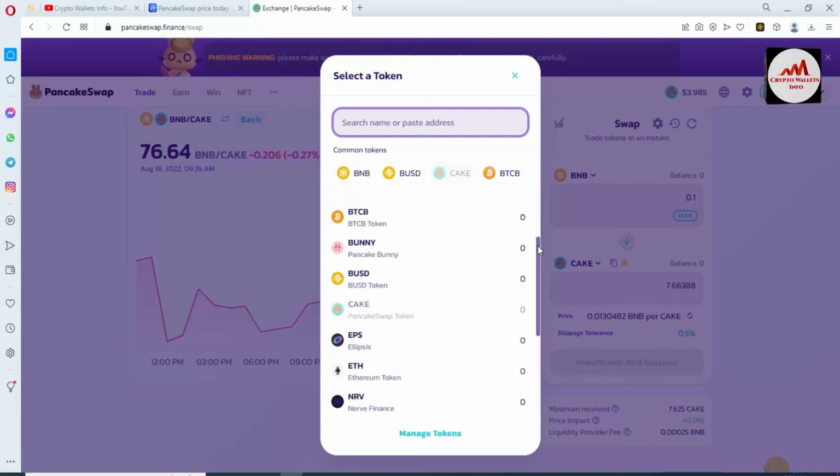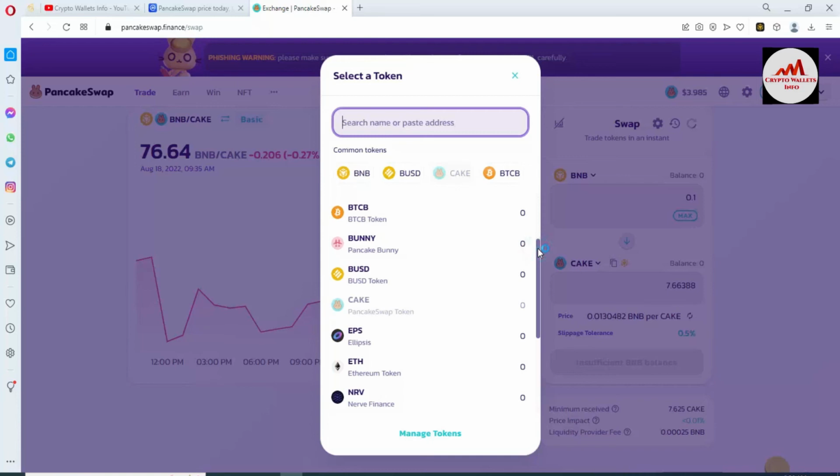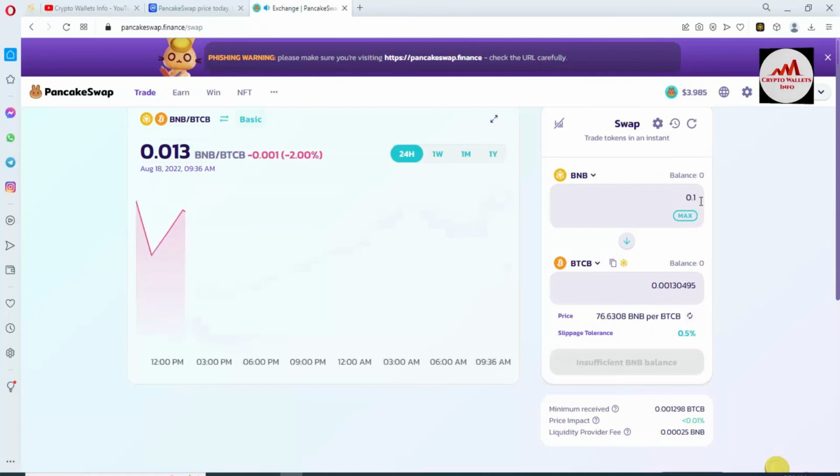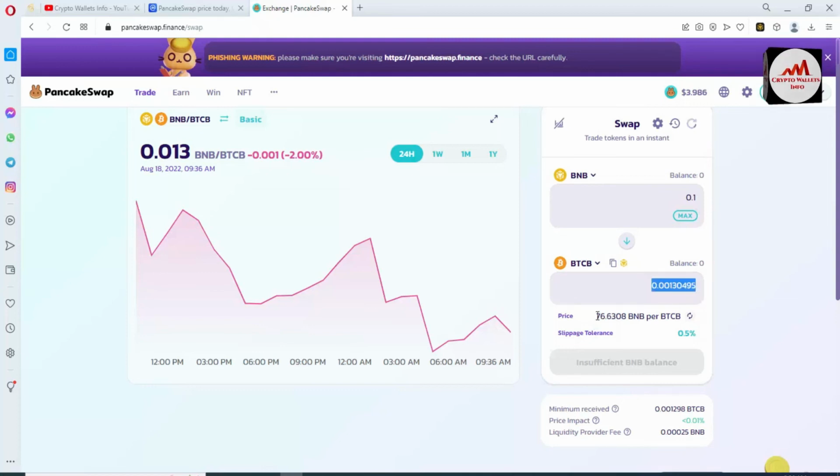You can select your desired coin; I'm going to select BTCB. If you pay 0.1 BNB, then you will get 0.0013 Bitcoin. The price is $76.63 and the slippage tolerance is 0.5%.